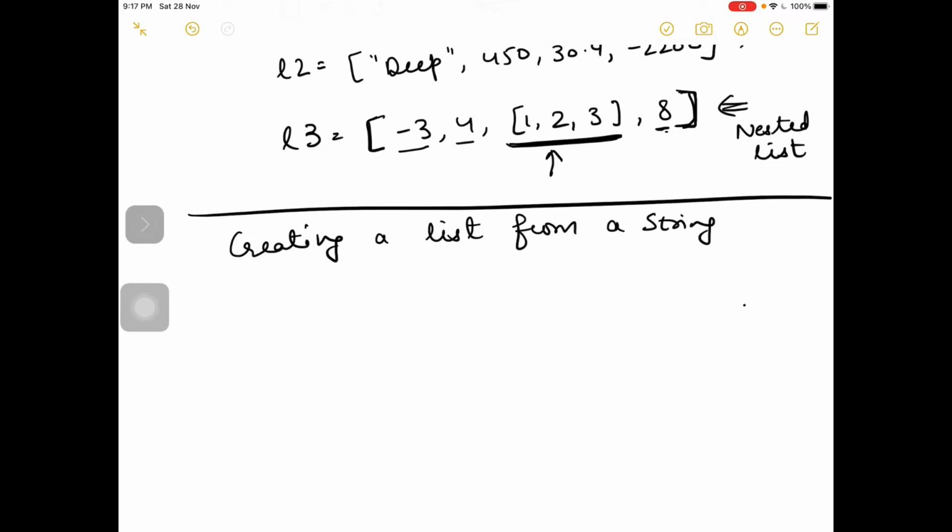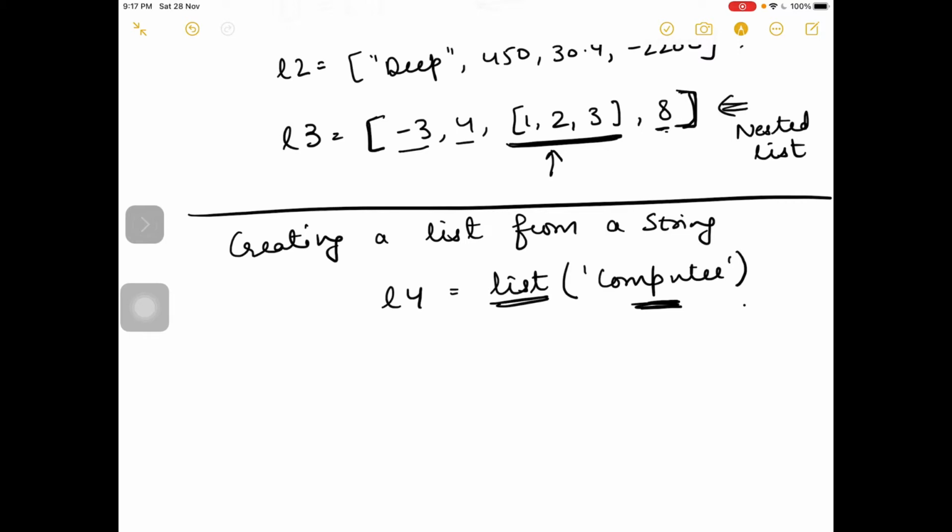List means any sequence of items. So list is also one function in Python. There is a special keyword list. If I use this list, it will divide this string, computer, into a number of characters.